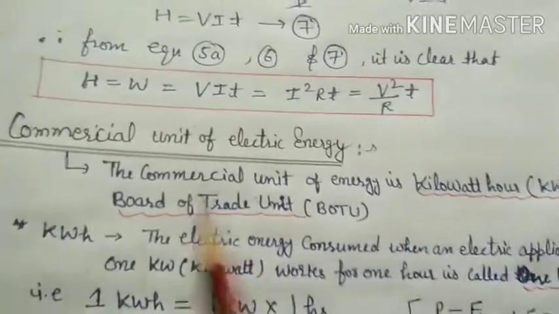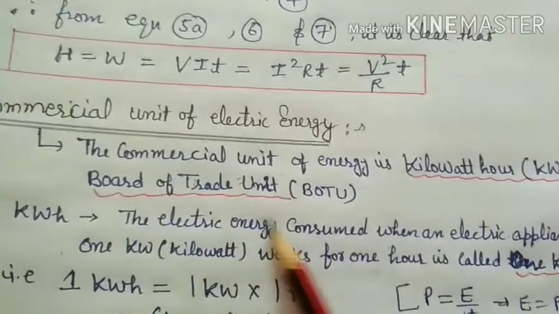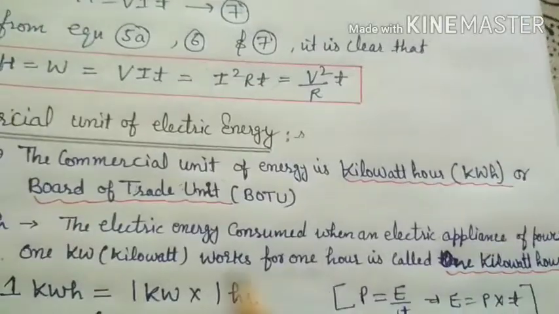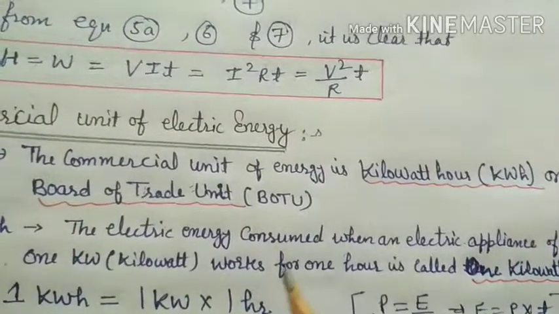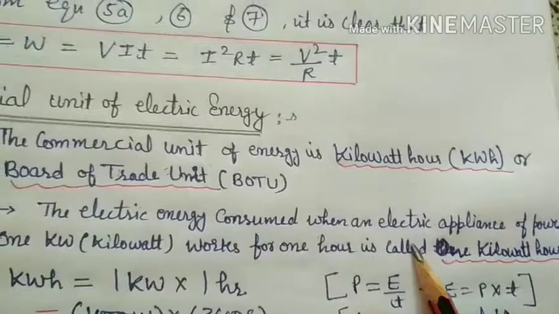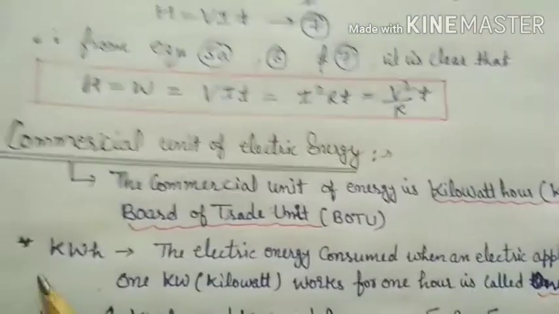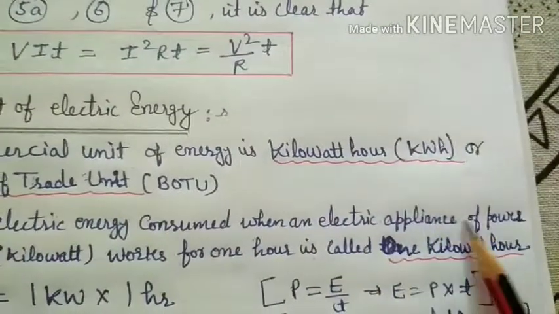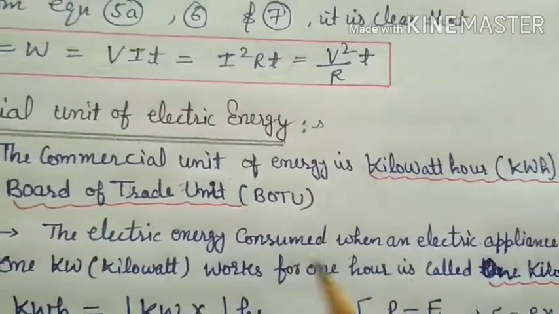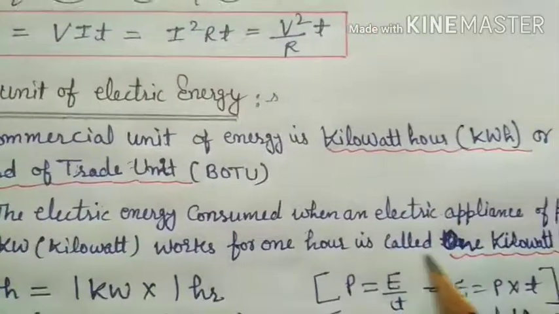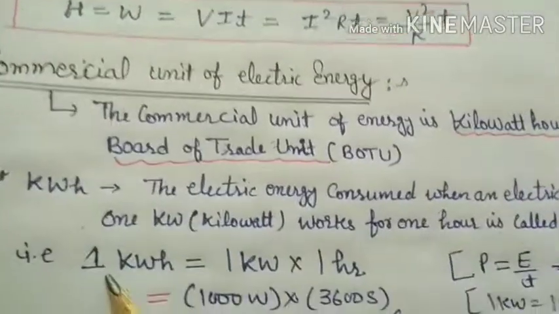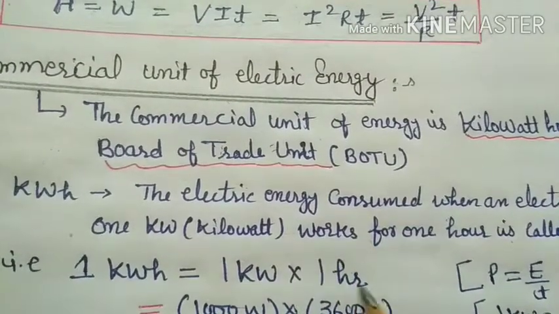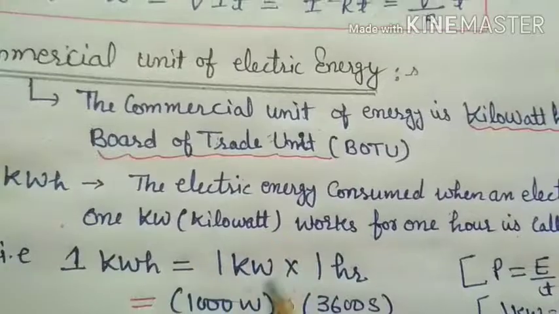Now what is kilowatt hour? The electric energy consumed when an electric appliance of power 1 kilowatt works for 1 hour is called 1 kilowatt hour. That means 1 kilowatt hour equal to power into time, power is 1 kilowatt into 1 hour.